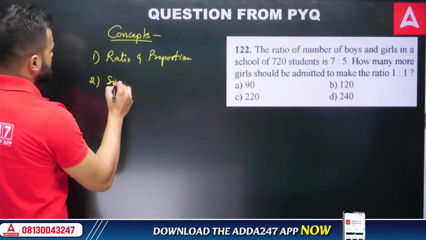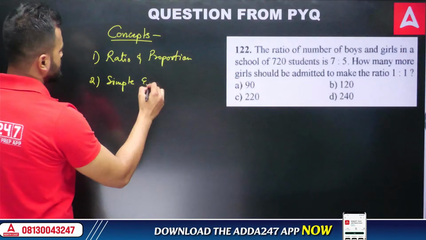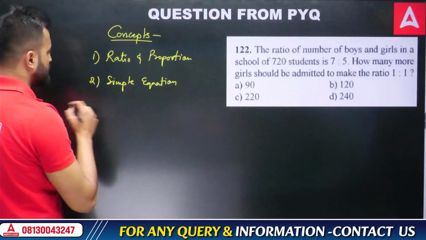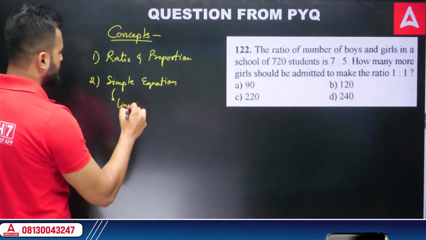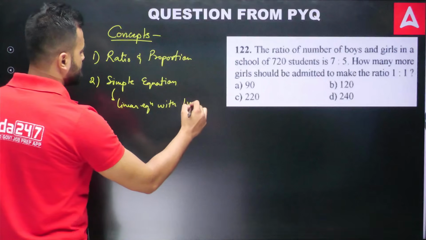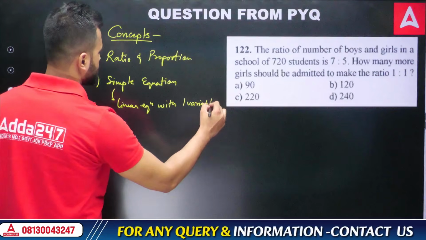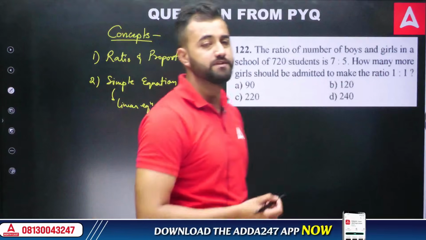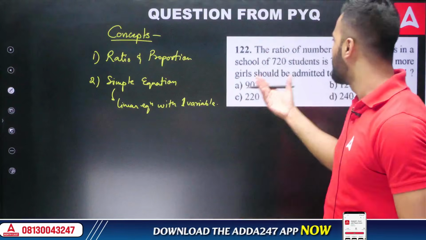Second is the simple equation concept. In simple equations, we are mostly focusing on linear equations with one variable. These are the concepts involved in this question.